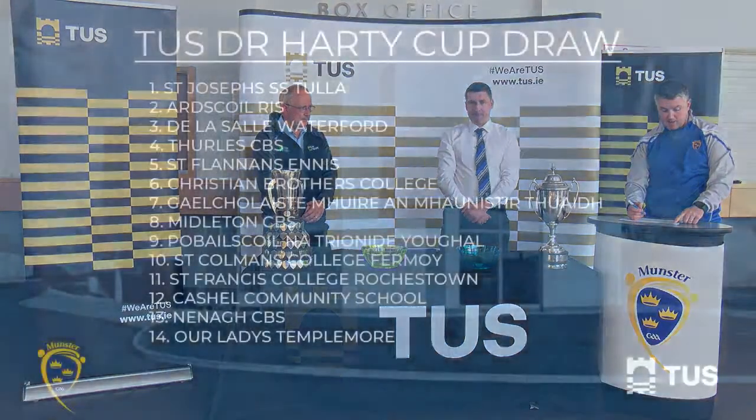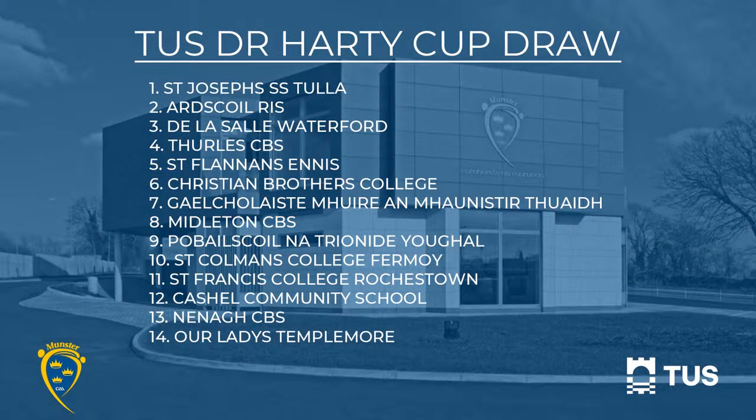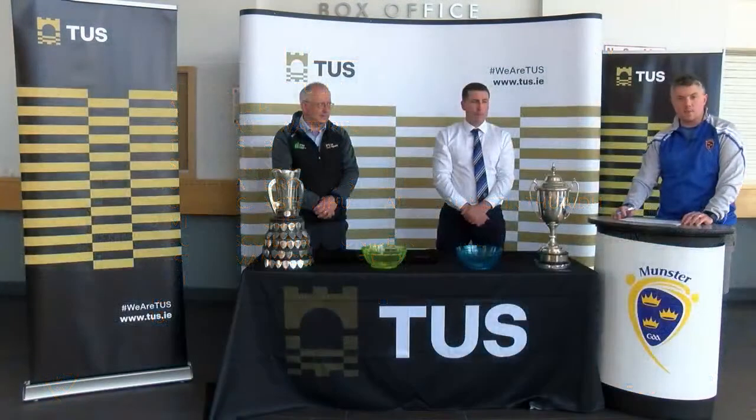seeded. They are number 1, St. Joseph's Tulla, number 2, Artskull Reach, number 3, De La Salle Watford, and number 4, Tulla CBS. And the remaining schools are number 5, St. Flannan's Ennis, 6, CBC, 7, Gaelclosh de Vera Monaster Tulla, 8, Middleton CBS, 9, Pobbleskull na Trinity Youghal, 10, St. Coleman's Fermoy, 11, St. Francis College Rochestown, 12 is Cashel Community School, 13, Nina CBS, and 14 is Our Lady's Temple Moor.